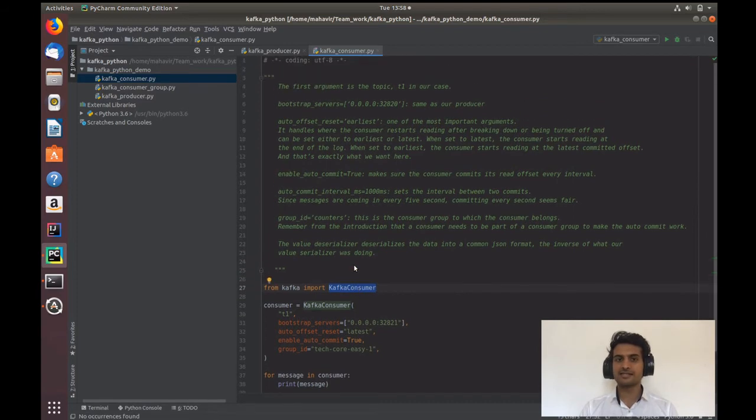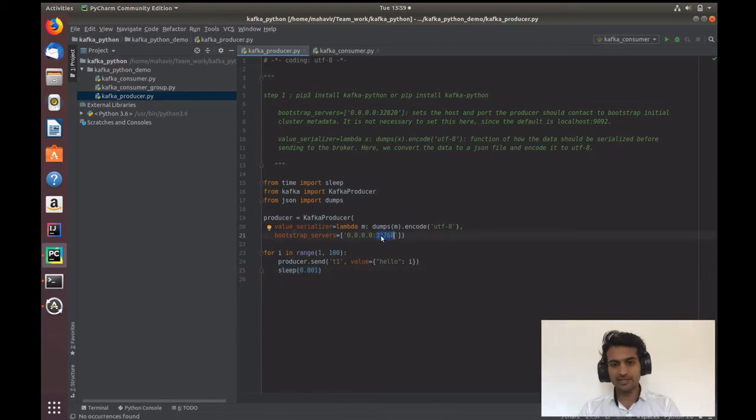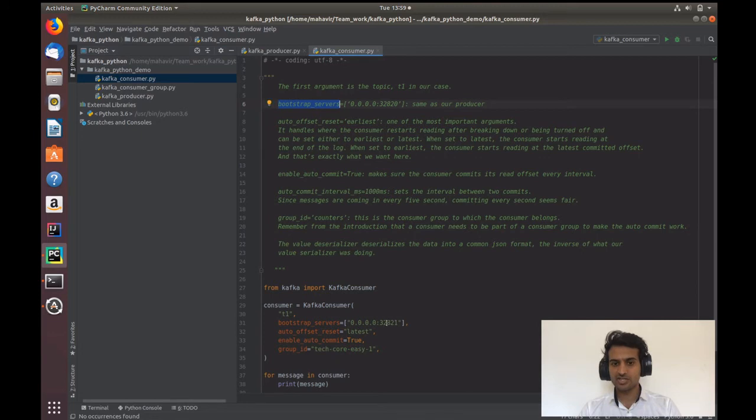Here it takes again the bootstrap server from where it needs to read. So it has to be the same where we push. Let me quickly take this IP and change it here. Then I need the topic name, so I'll say T1 is my topic name from where I want to read.